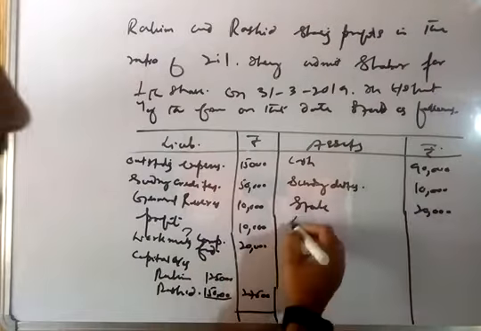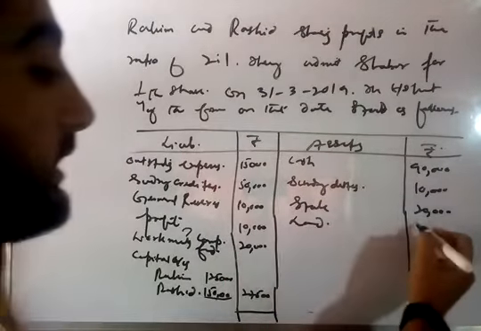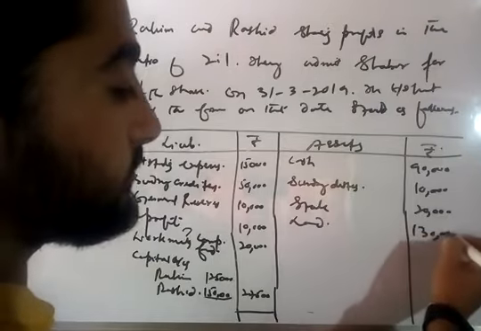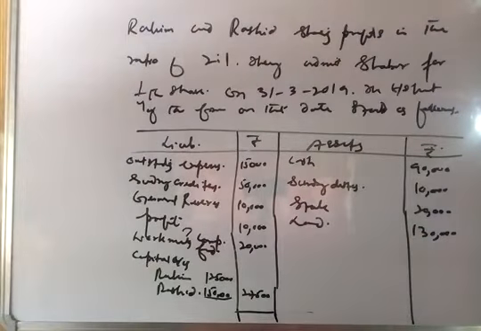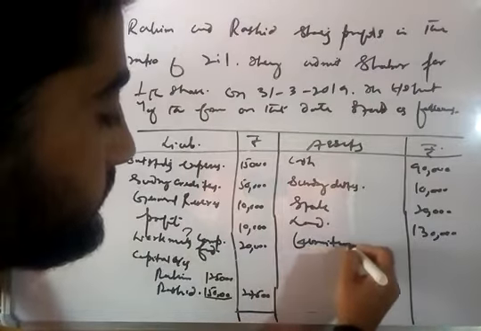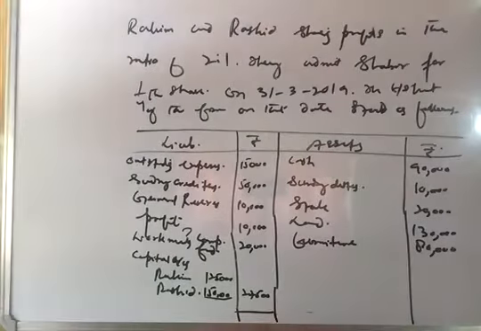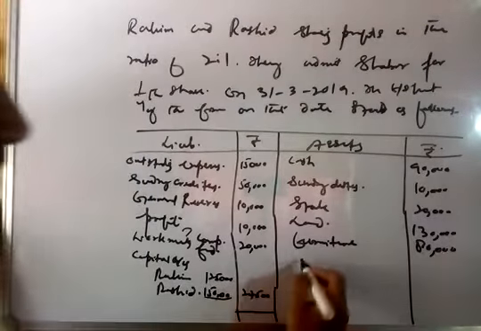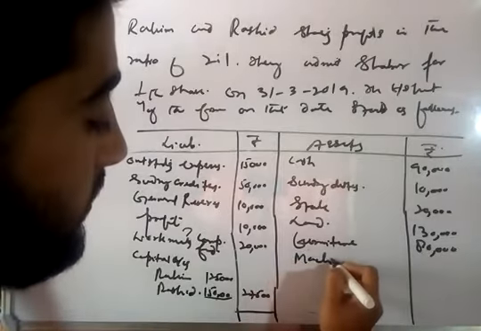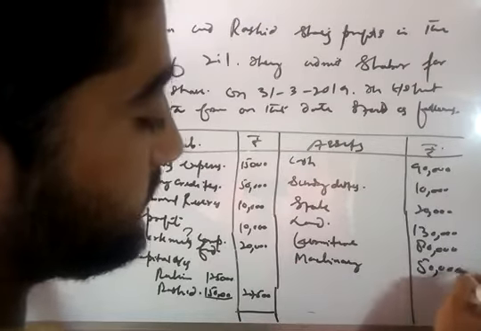Then land, 1,30,000. Then furniture, 80,000. Then machinery, 50,000.